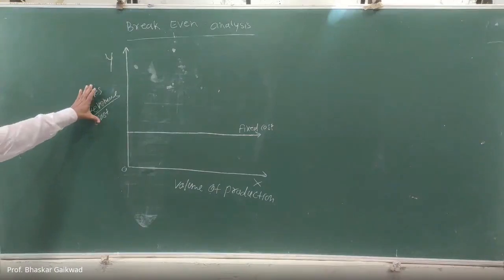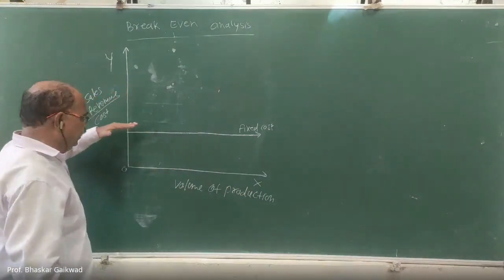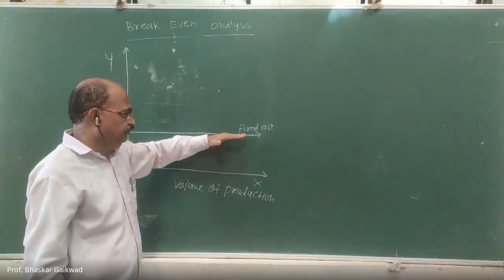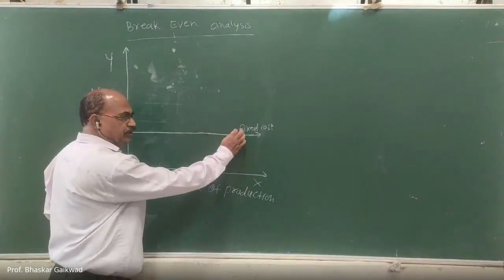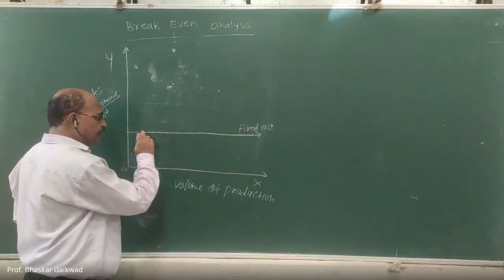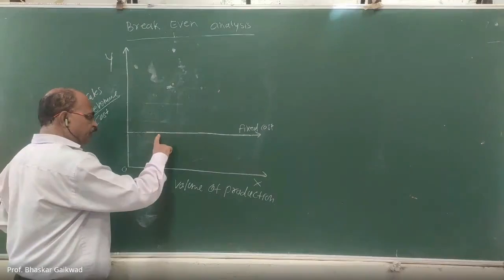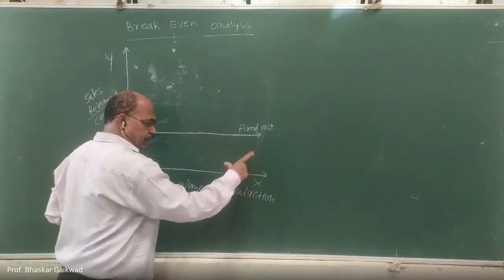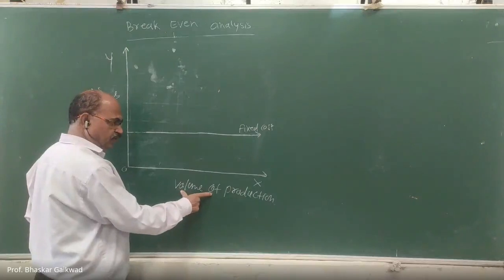Sales revenue or cost. So this is the sales and this is the volume of production. Now this fixed cost, whether you increase the production, has no effect on this. That's why this line is parallel to this axis. It means the initial investment is the same in respect of volume of production.